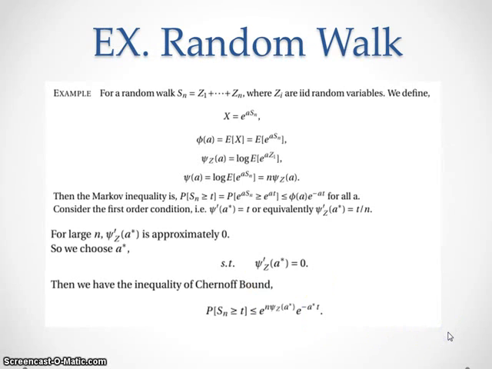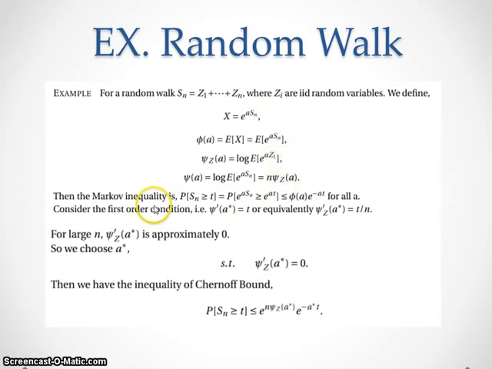Here we give a short example, random walk. If we have a random walk S_n equal to the sum of IID random variables, we define X equal to e to the a S_n, and we define similarly the functions phi and c.